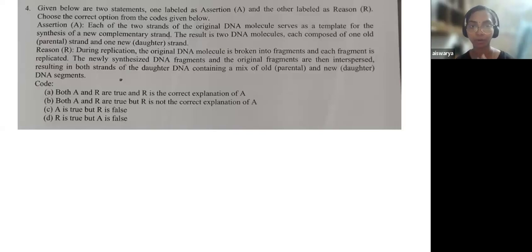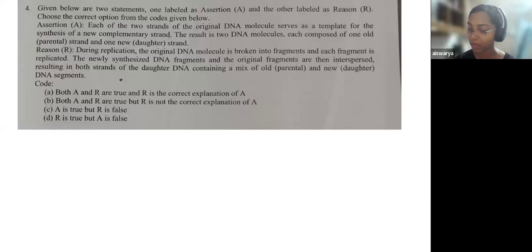So from reading the assertion, you might have understood that this is completely focused on the topic of replication. So what is replication? In layman's terms, it is the formation of the next generation of DNA molecules. That is what replication is, to replicate, to generate the next set of DNA. So what does the assertion statement say? See, you have a DNA.